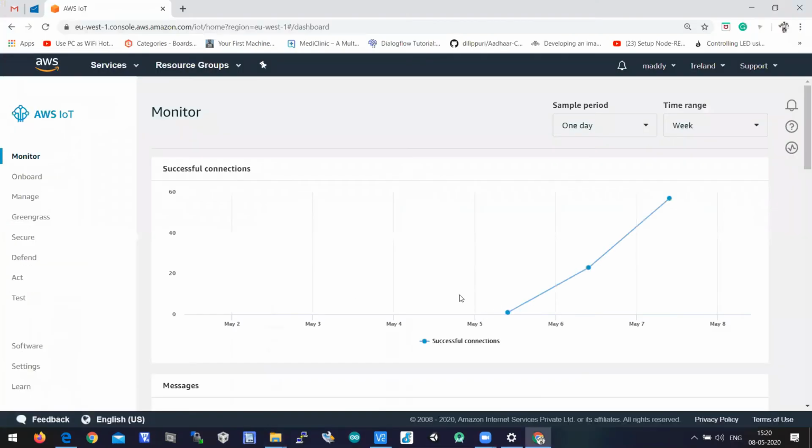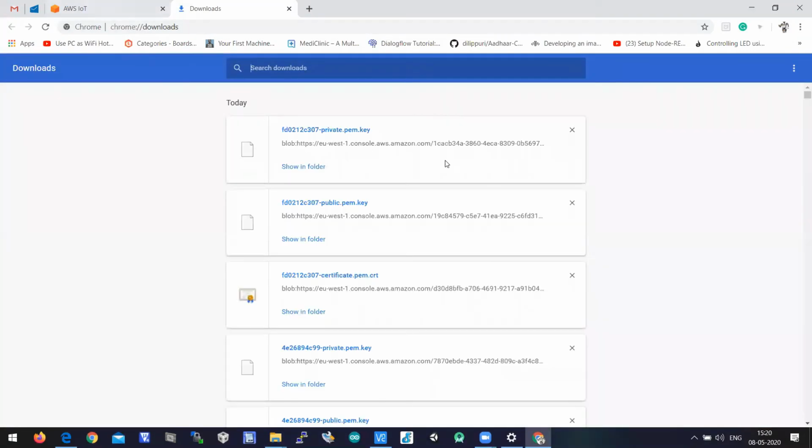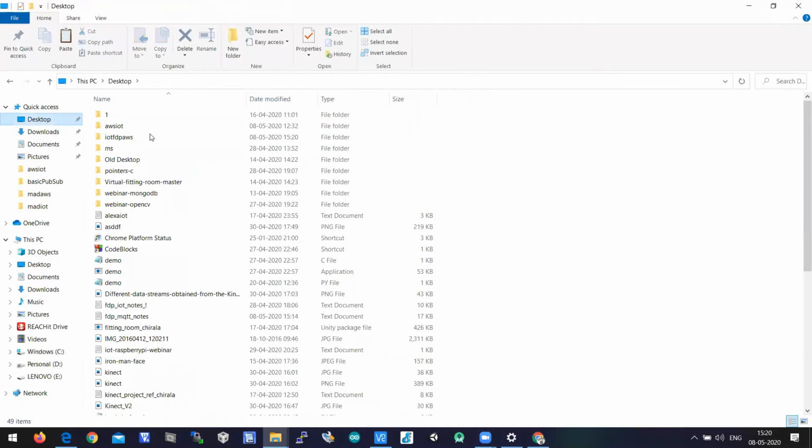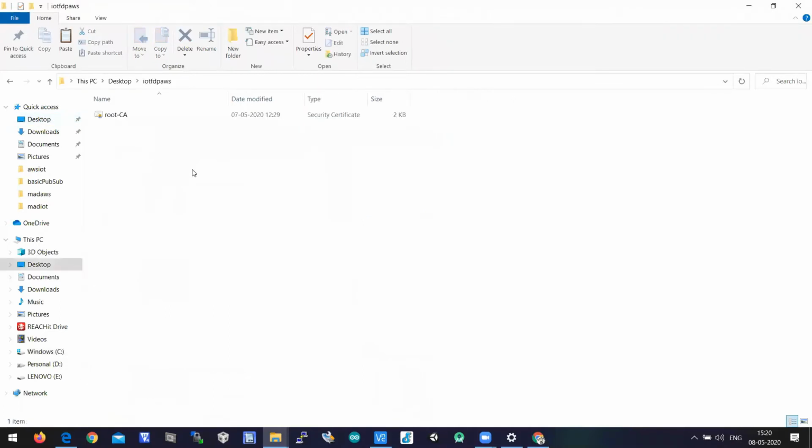And we have downloaded certain files, right? We have downloaded a private key, public key, and also the certificate file. So let's put everything in one folder, so that we can access them very easily. We need these 4 files.